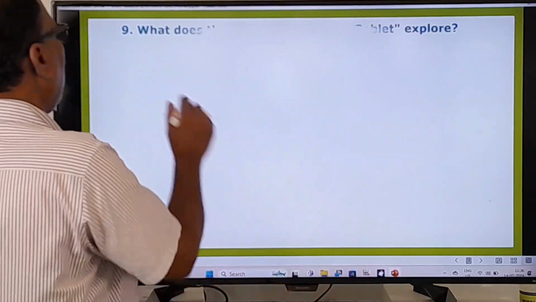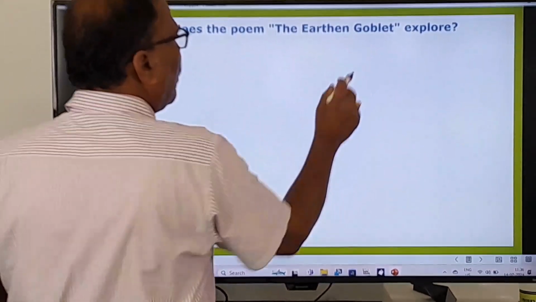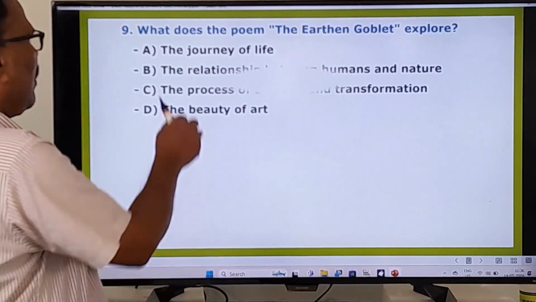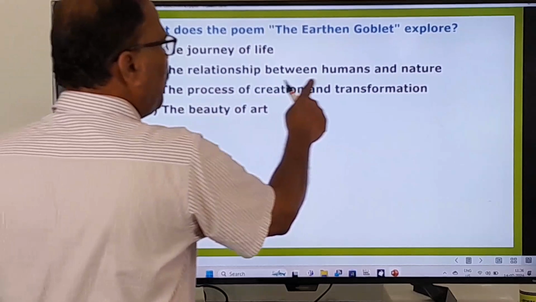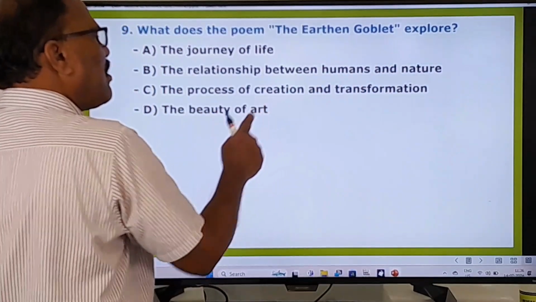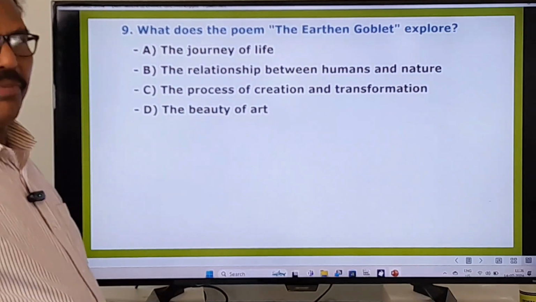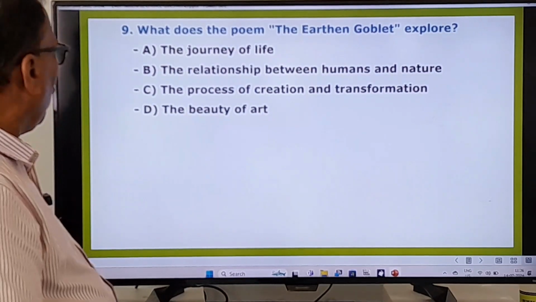Right. And the 9th question. What does the poem The Earthen Goblet explore? The journey of life, the relationship between humans and nature, the process of creation and transformation, the beauty of art. So these are the 4 options. You have to choose the right one. You go to the next one.